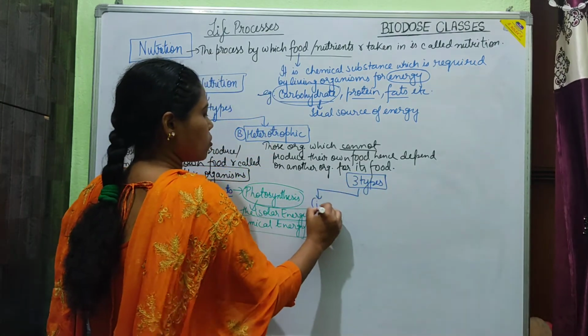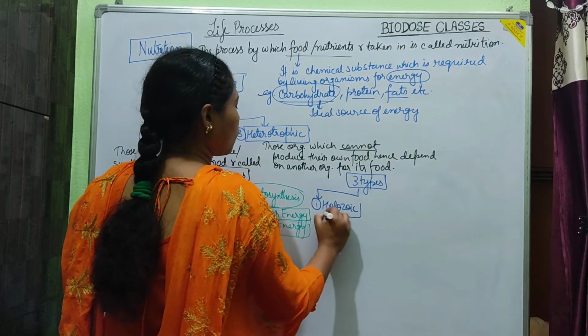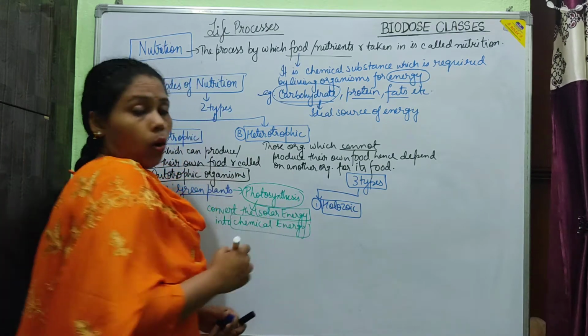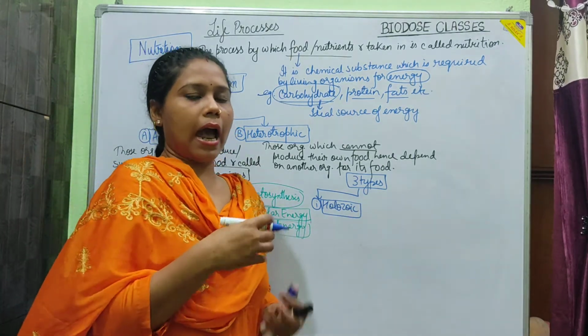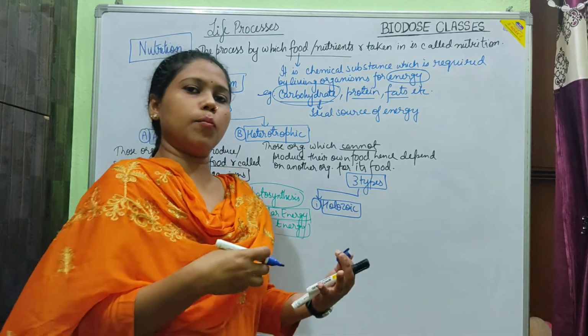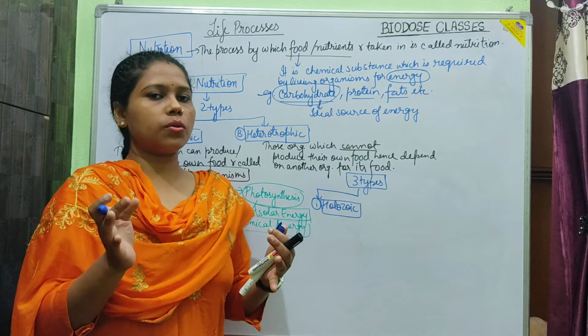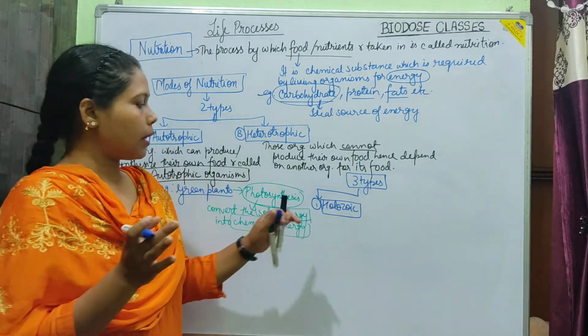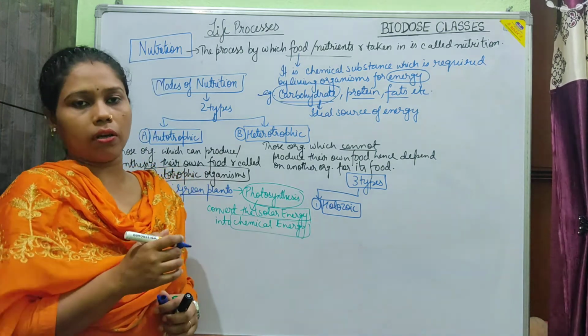The first one is known as the Holozoic mode of nutrition. In the Holozoic mode of nutrition, the food is taken in and digested inside the body, and then it provides energy to each and every cell of the body. That type of nutrition is known as Holozoic nutrition.